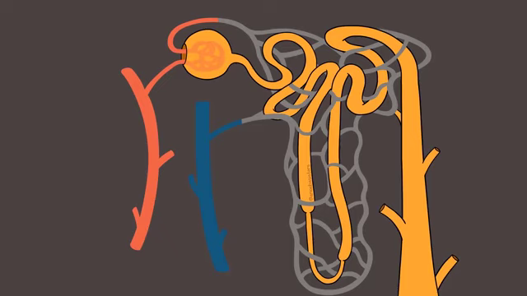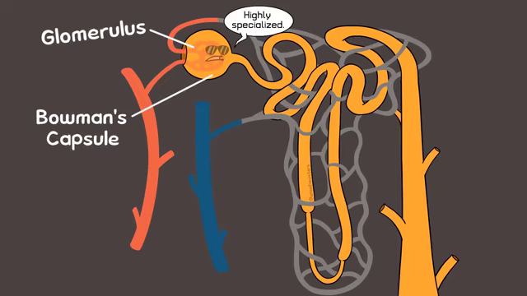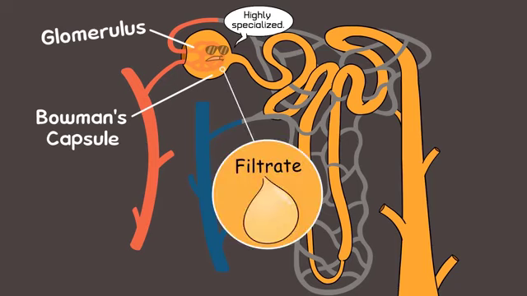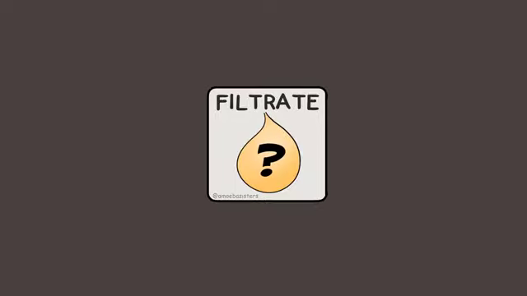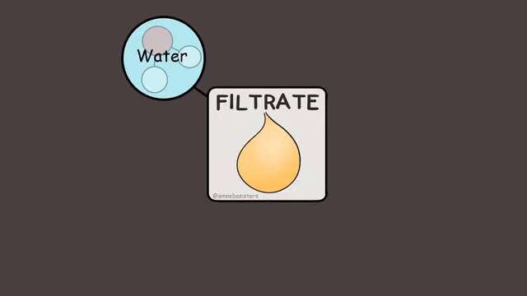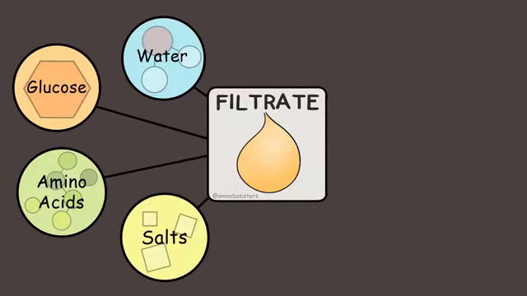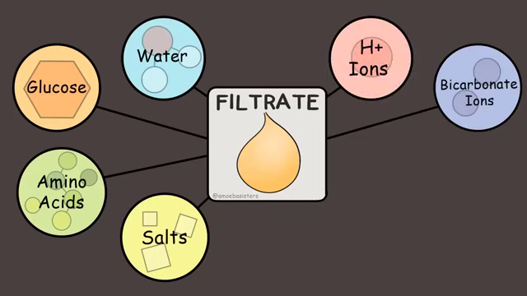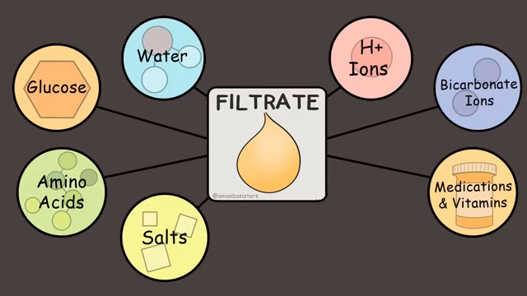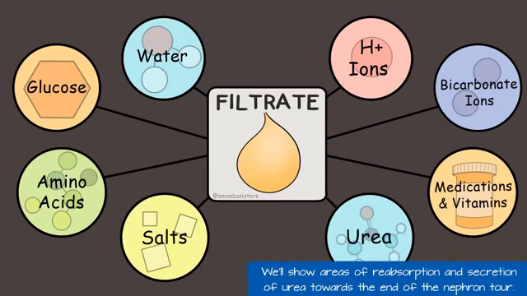The first part of the nephron that we'll talk about has something called the glomerulus, which you could consider a specialized mass of capillaries. It is surrounded by the Bowman's capsule. Blood pressure forces fluid from the blood in the glomerulus into the Bowman's capsule. Once the fluid is in the Bowman's capsule, the fluid is called the filtrate. What's in filtrate? Well, here are a few major things. Water, some glucose and amino acids, salts, H+ ions, bicarbonate ions, other ions, some medications if applicable, some vitamins, and urea, a nitrogenous waste produced by the liver that the body needs to get rid of.